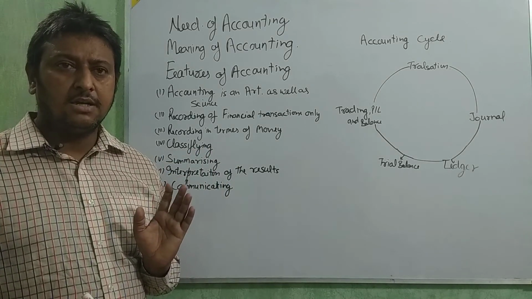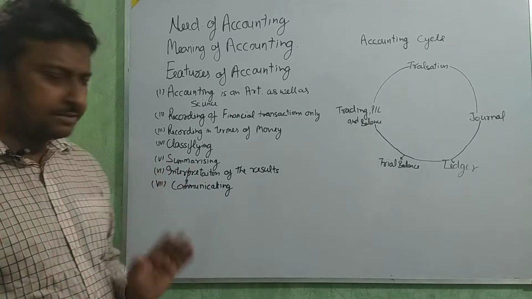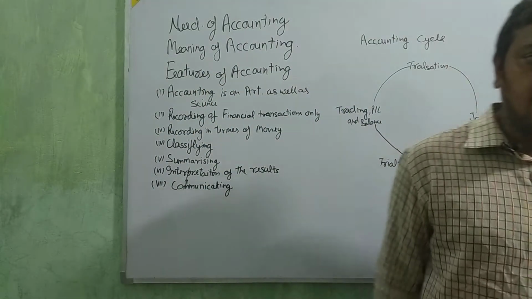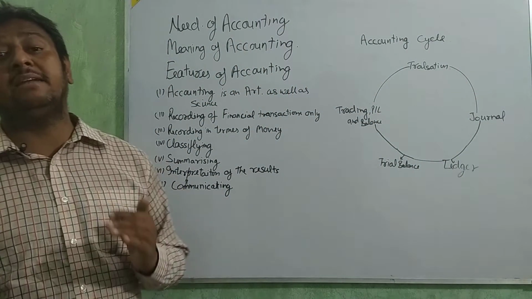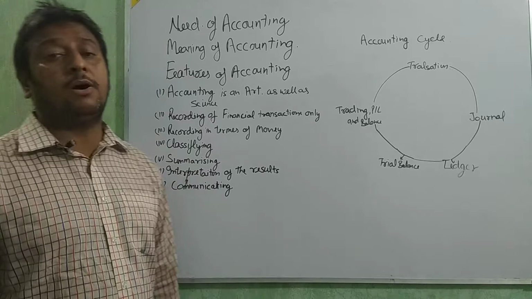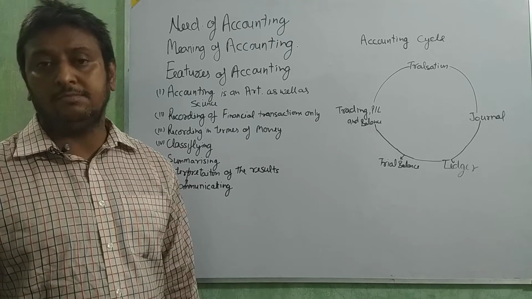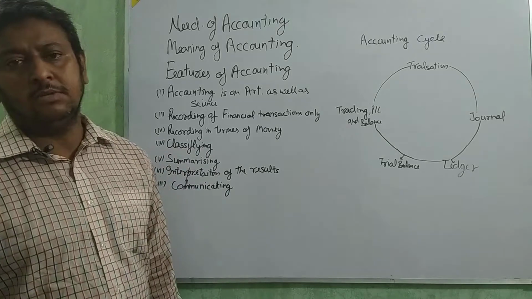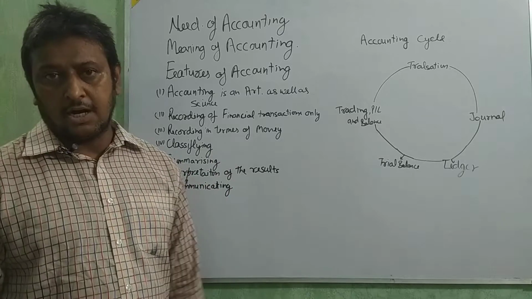Then interpreting the result. After making the ledger, we are going to interpret the result. It means we are going to make the trial balance. By making the trial balance, we can easily know what type of problem is there, a mathematical problem, numerical problem, totaling problem, or transferring problem. Such problems are easily found by the trial balance. That is the interpretation of data or interpretation of results.